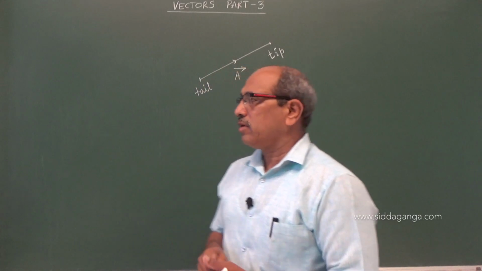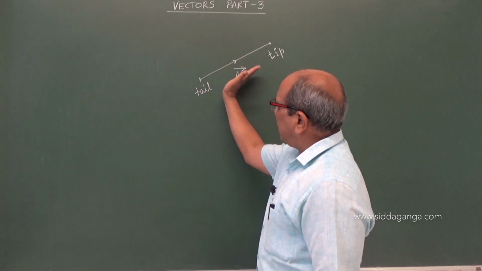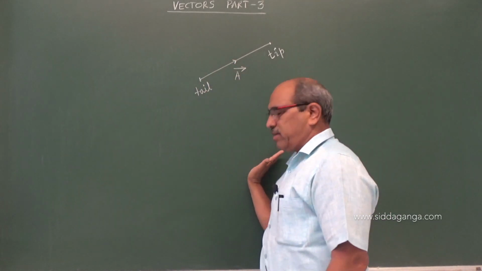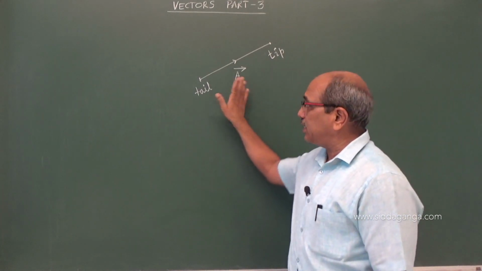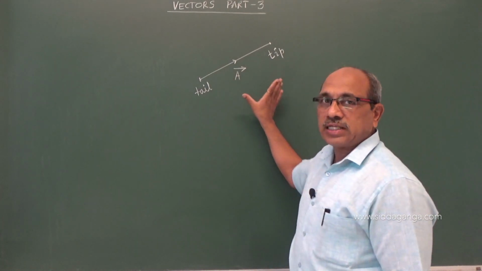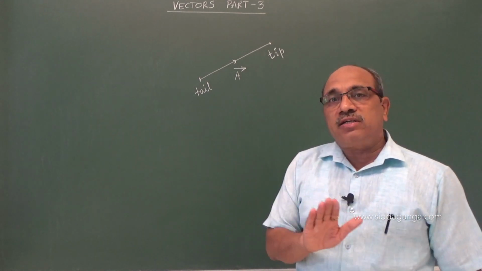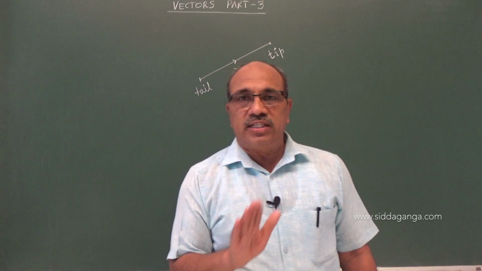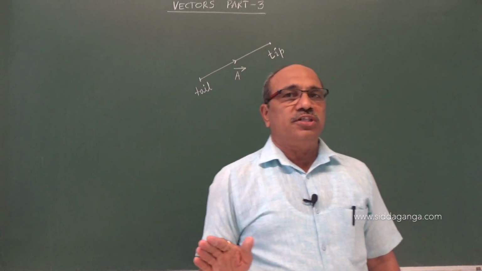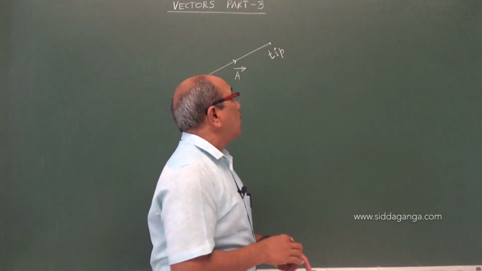And again we want to know the translation of a vector. When you translate or slide or drag this on the plane of the board, in the same plane you can shift or slide this vector to any position, and its vector nature does not change. That means neither magnitude nor direction changes, the vector remains the same.